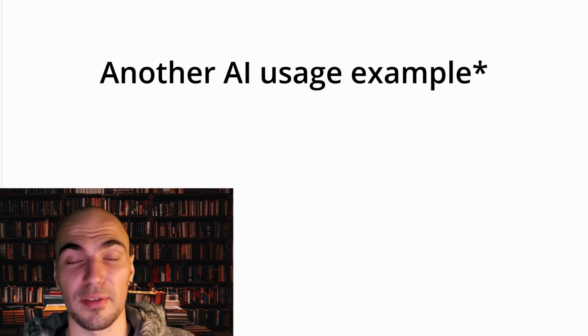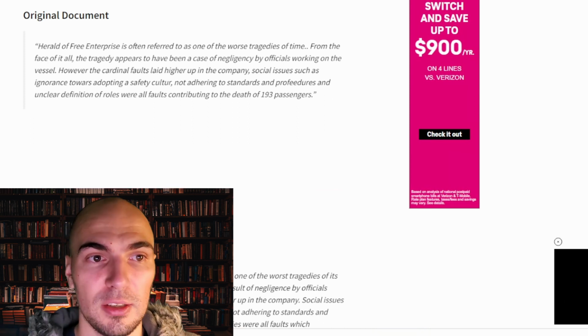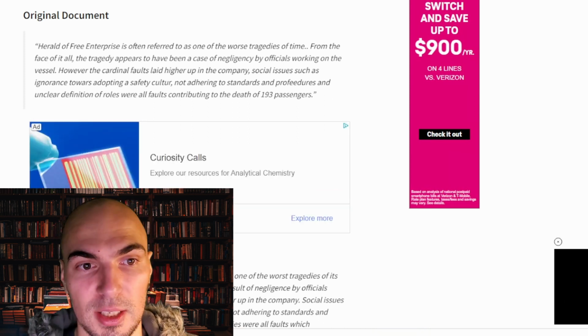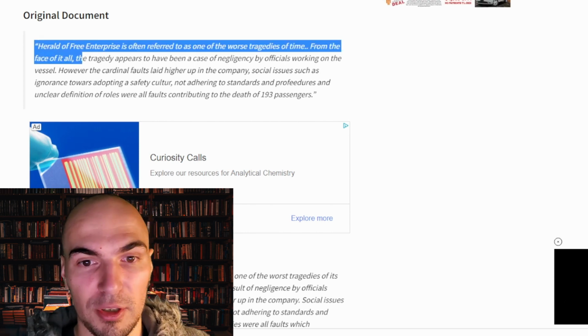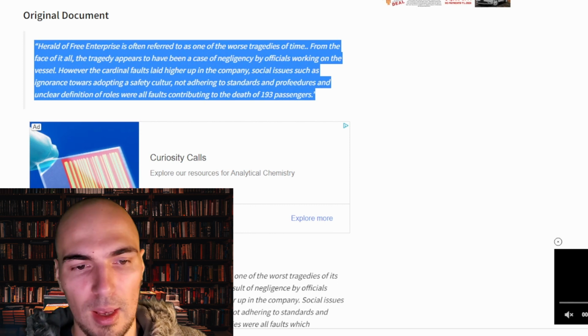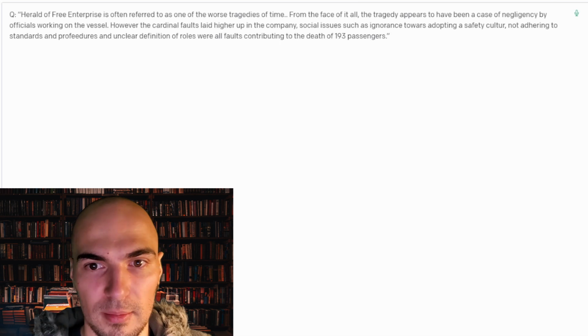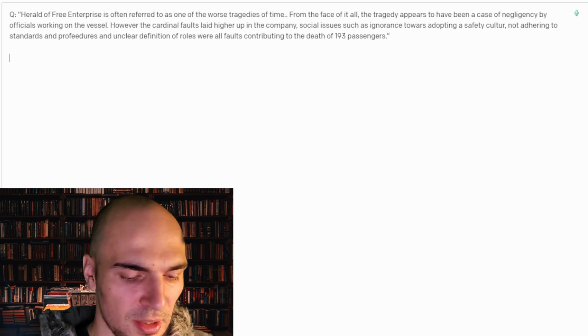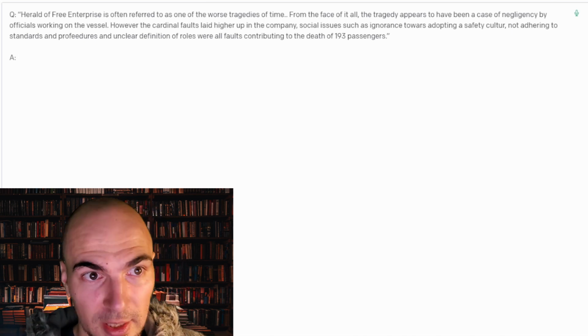Let's say I have a paragraph that I would like to edit. How can we use the knowledge embedded in the GPT-3 model to pretend that we have a professional editor? It generally doesn't matter where you take your examples from, but here I have found some website or some blog that speaks about editing and proofreading, and they give examples of that. So we have original document, and we have a proofread version. So let's copy it into GPT-3. So this is our original document, and this is going to be our proofread version.